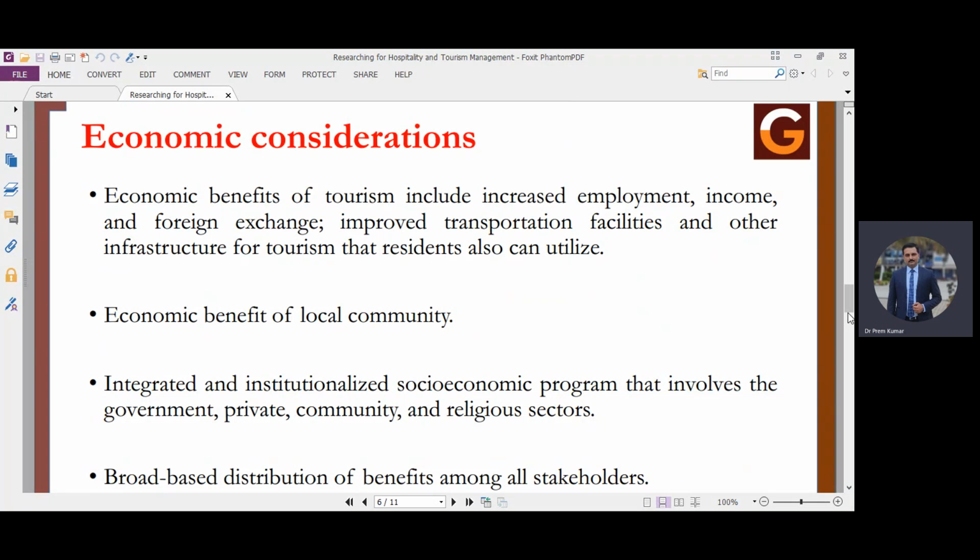It will be a broad-based distribution of benefits among all stakeholders. So basically, in economic consideration, we look at whether the economic benefits are shared by all tourism destination stakeholders. There should not be any bias in sharing the benefits. If there is any bias, then the destination may come into danger or may not survive, because there is an important role for each and every stakeholder at a tourism destination.